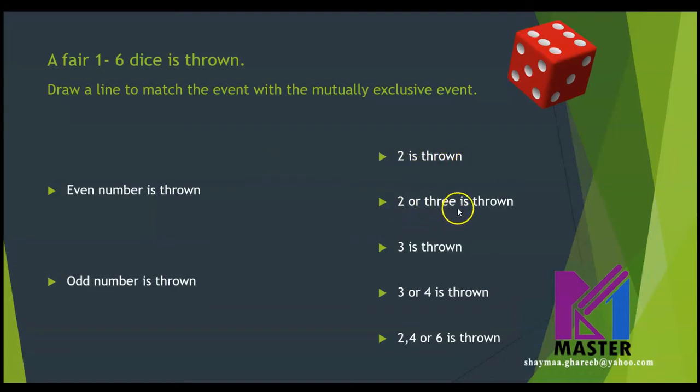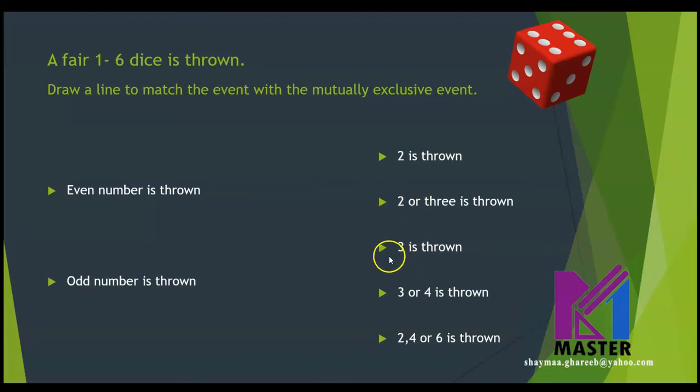2 or 3 is thrown. 2 is an even number. 3 is not. So part of this event could happen and the other part cannot happen. So this is also not a mutually exclusive event. So it must be impossible to happen at all. Is this clear? What about this one?